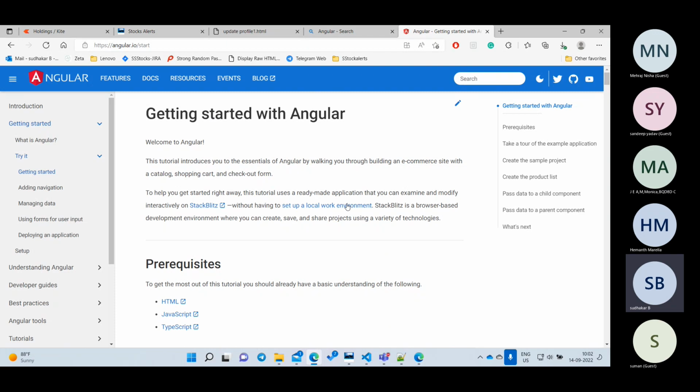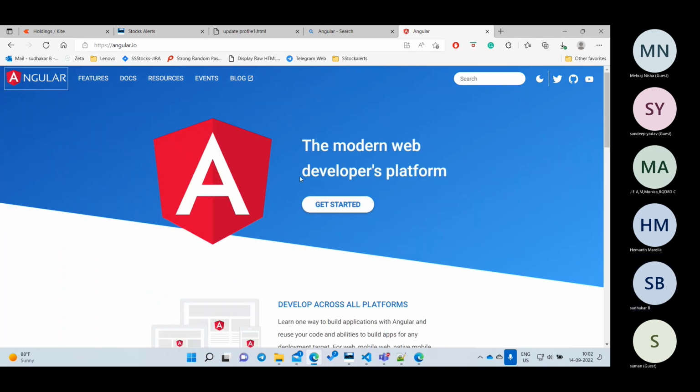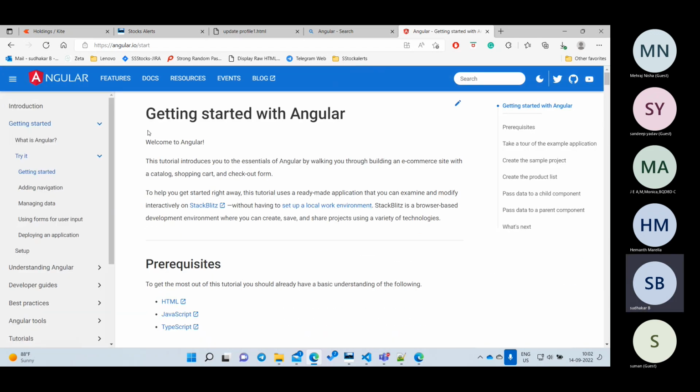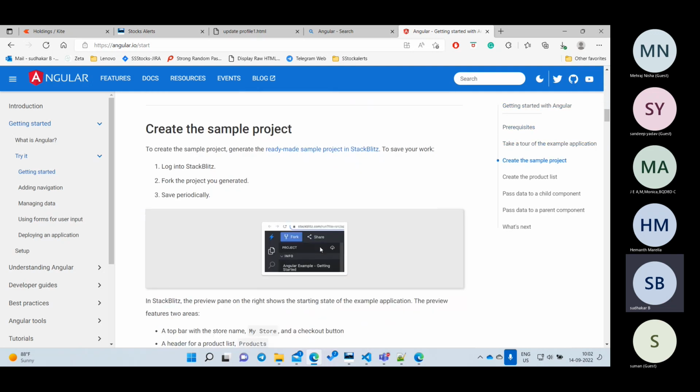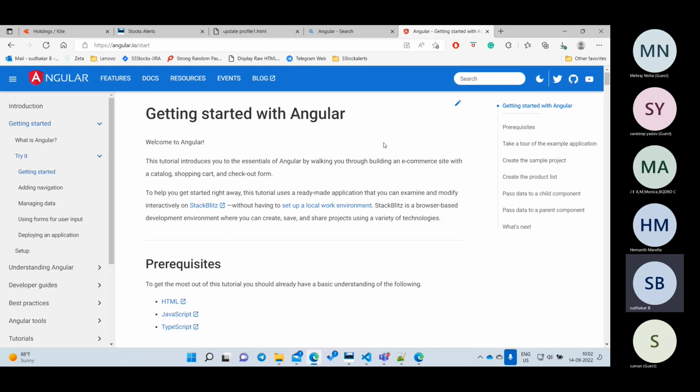Now I want to start my Angular project. So the first step, I have to go to Getting Started and click on it, and we'll go with it here. We have to go through it one by one, line by line. The first step is, if you want to work with Angular, first we need some setup.